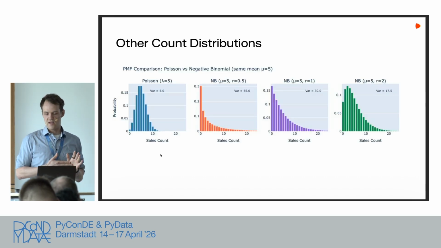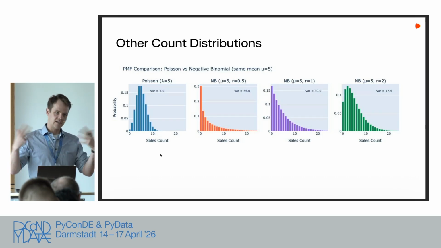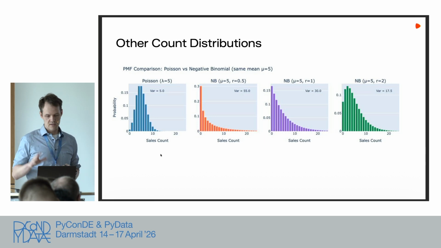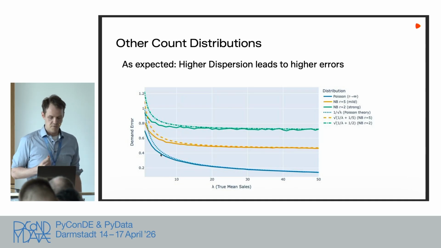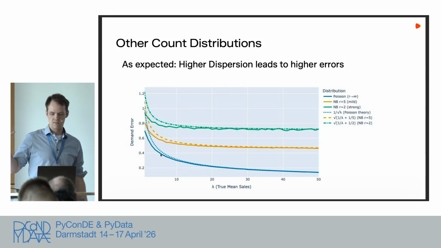All right, then one thing we thought about is, okay, why do we take Poisson as a baseline? We could also add a bit more dispersion. So we took negative binomial as the next count distribution that comes to mind, and then tried different rates of dispersion, which makes the perfect probabilistic forecast less perfect, more or less. We add more variance, and it's exactly what one would think: the perfect probabilistic error goes higher, right? Poisson is the blue one on the bottom, and then there are the other ones.